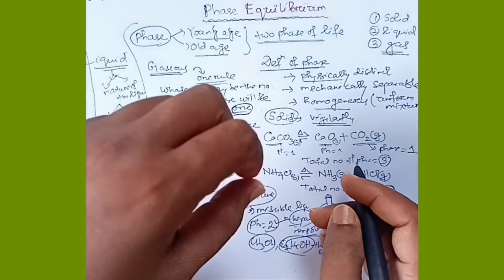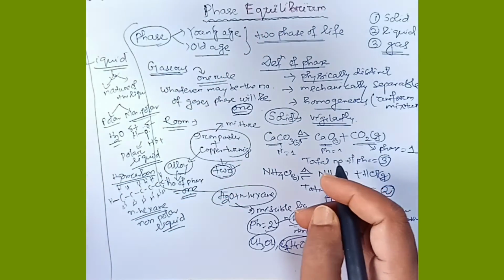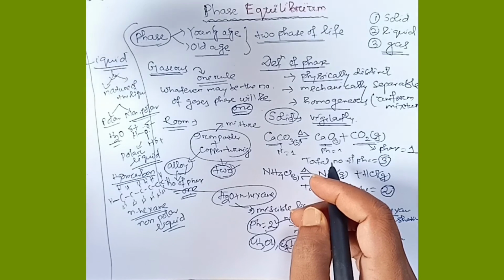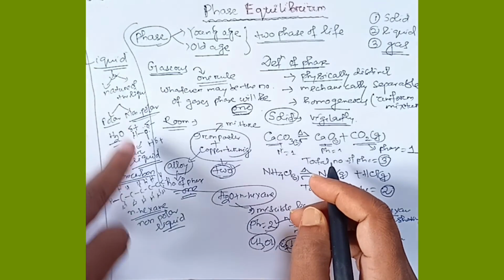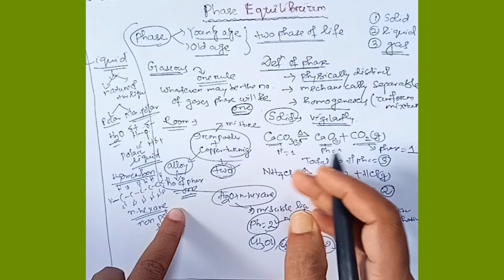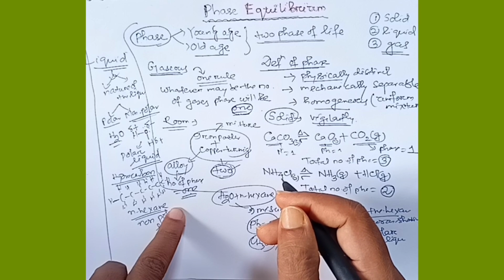And in case of liquid we will be very careful by observing the nature of the liquid, whether the liquids are polar and non-polar. We have to put the rule of chemistry, like dissolves like. If two polar liquids will be present, then it will form a single phase. If two non-polar liquids will be present, it will form the single phase. But if we will mix between the polar and non-polar, the phase will be different.